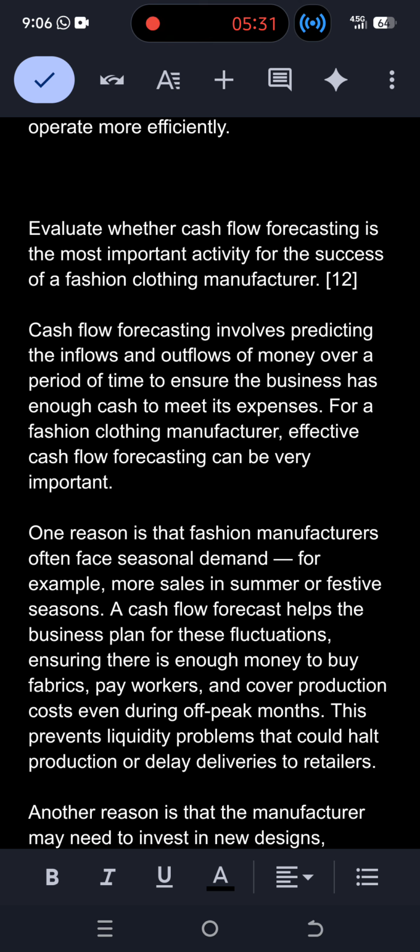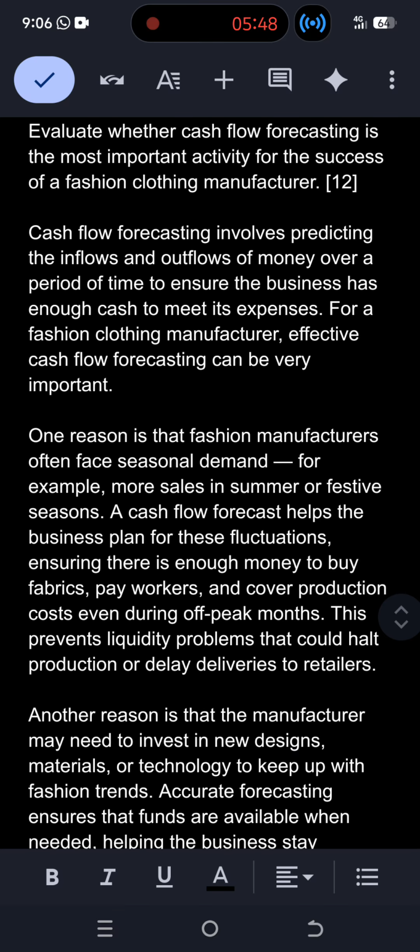So we need to write two positive points and two negative points: that cash flow forecasting is really important, and in the other points we will be talking about other factors which might be more important than cash flow forecasting. So one reason is that fashion manufacturers often face seasonal demand, for example more sales in summer or the festive season.